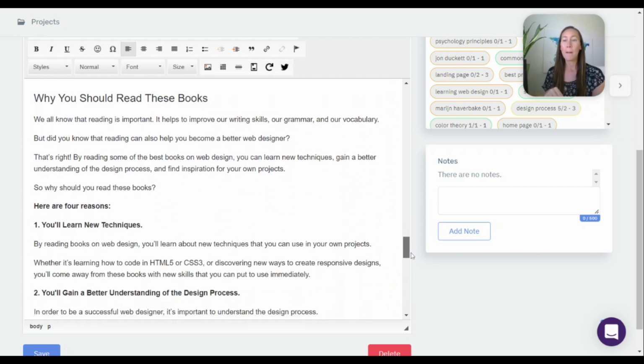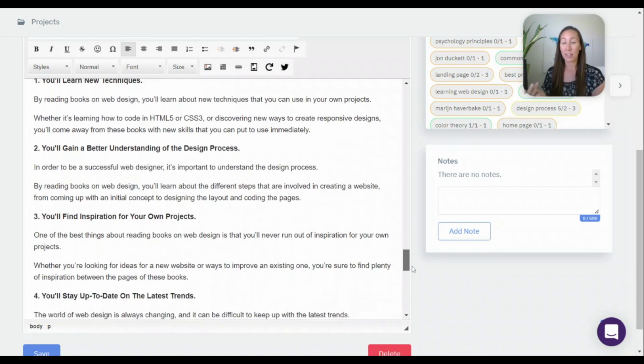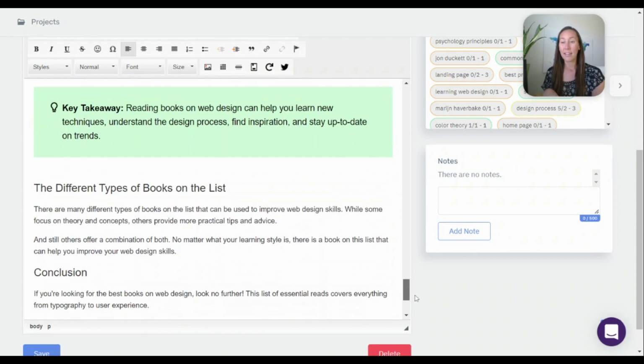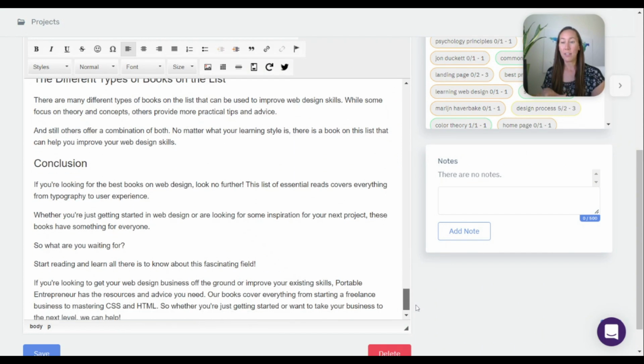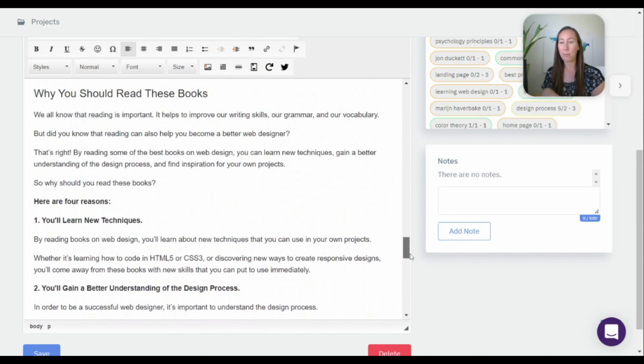Another key takeaway, reasons for why you should read the book, 4 different reasons. Different types of books, and then the conclusion here. So let's just pick a random one.